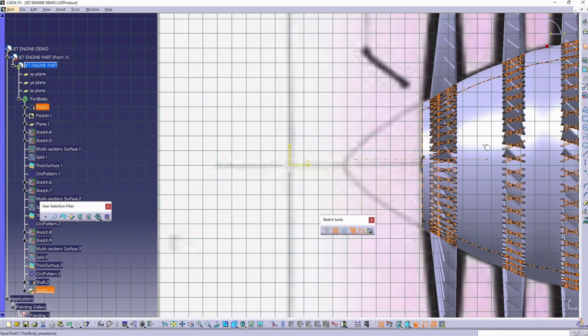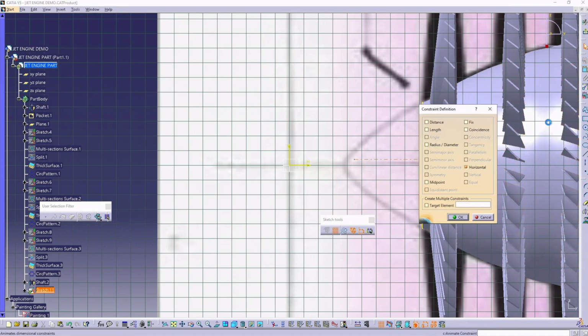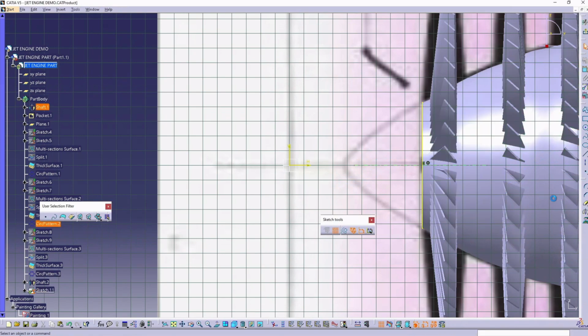Remember that the axis line needs to coincide with the hub so that it aligns its center. And trim anything that's on the opposing side of the axis line.